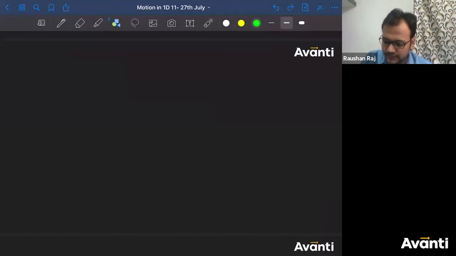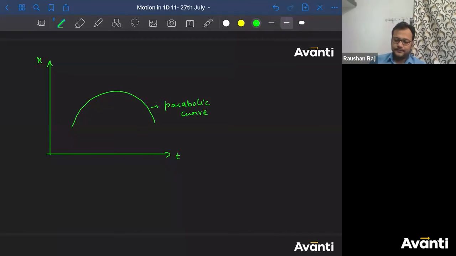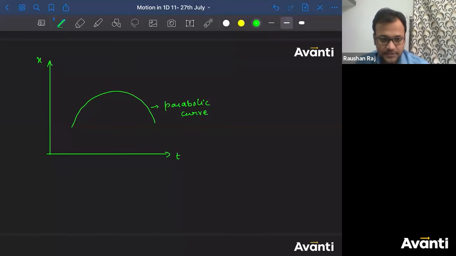If you're having a graph like this, an xt graph like this, and if I say this is a parabolic graph, a parabolic curve, tell me what is the nature of the motion? First of all, tell me this: if you're having a graph like this, the acceleration will be positive or negative?